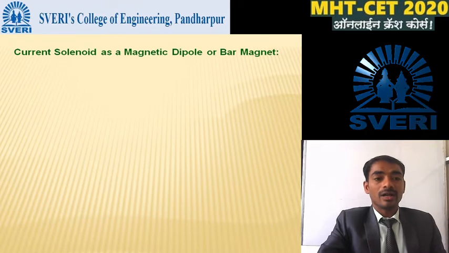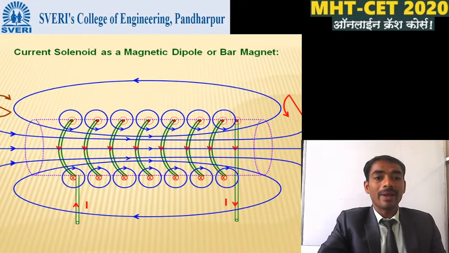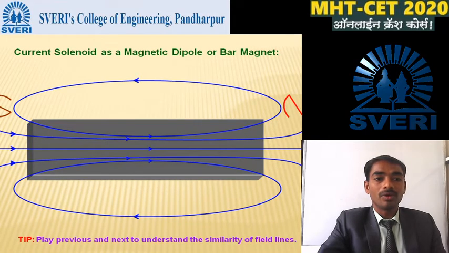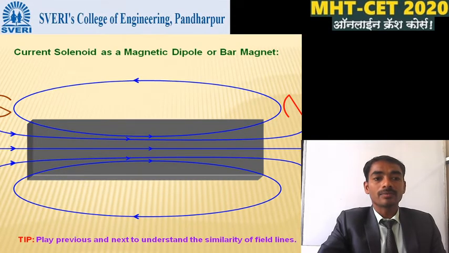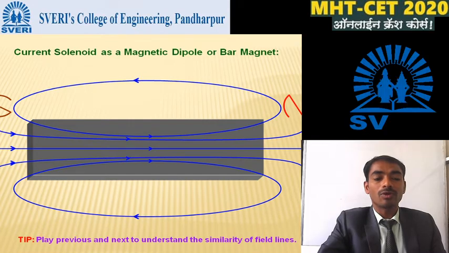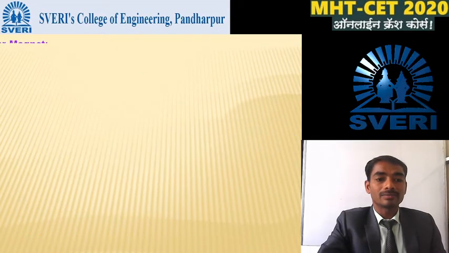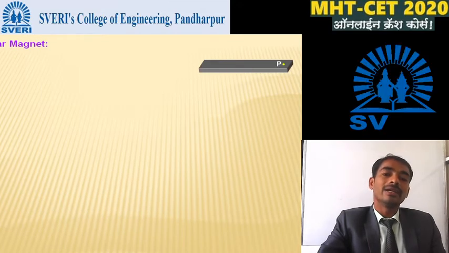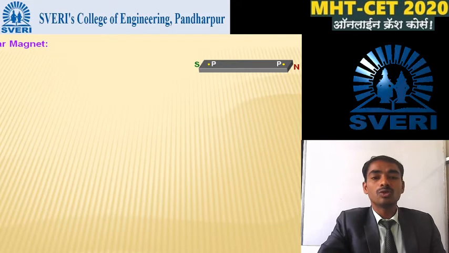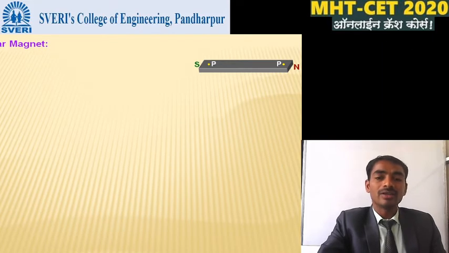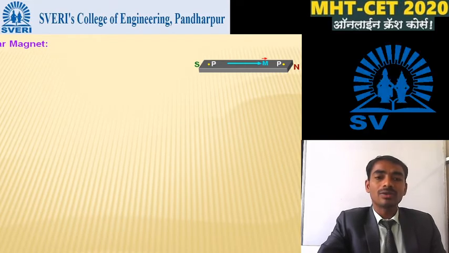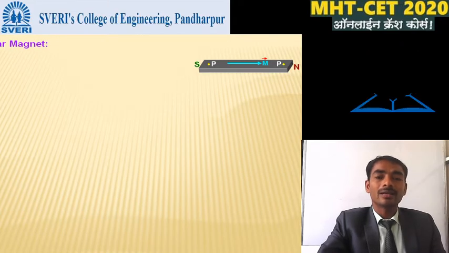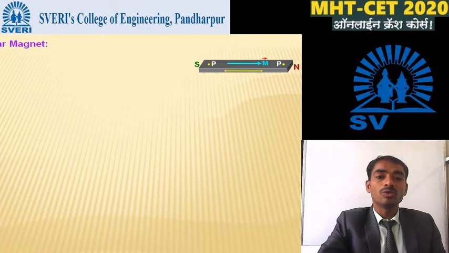Next, the current solenoid as a magnetic dipole or a bar magnet. So this is about the current solenoid as a magnetic dipole or as a bar magnet. Now we discuss the bar magnet. Suppose this is one magnet. In this magnet there are two poles, see here in the figure. The first one is the north pole and the second one is the south pole. So the magnetic dipole moment is from south to north.